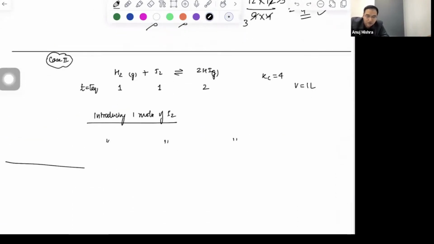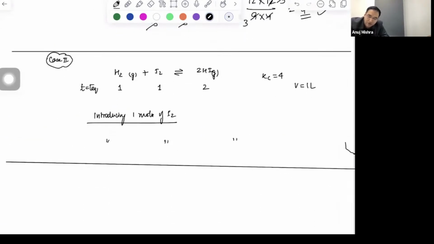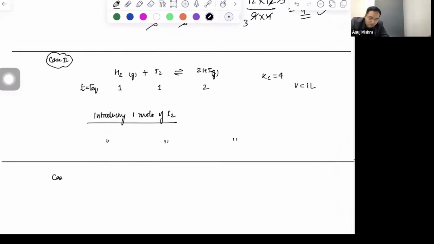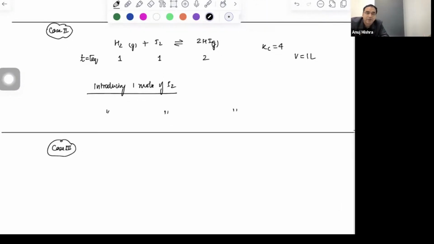Case number 3. Third case is, if I ask a question, we are removing HI at equilibrium.